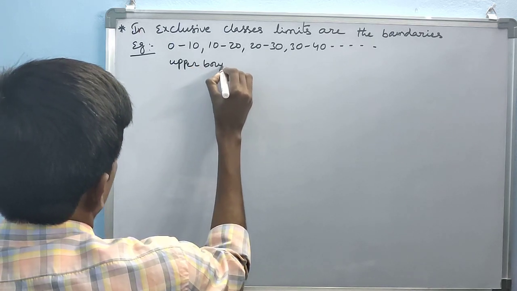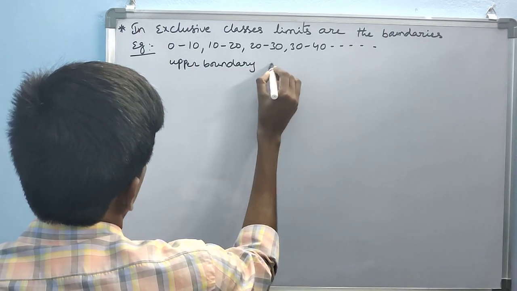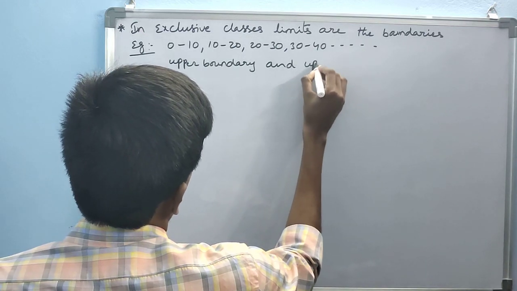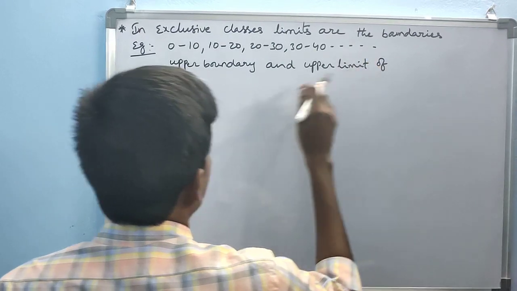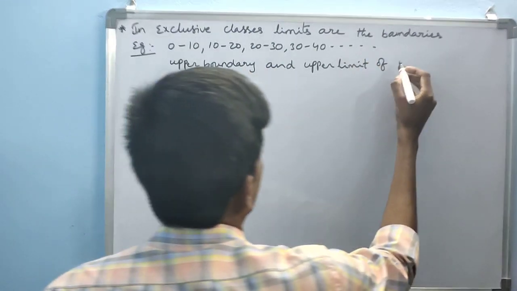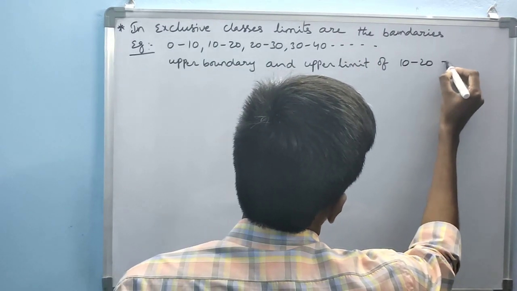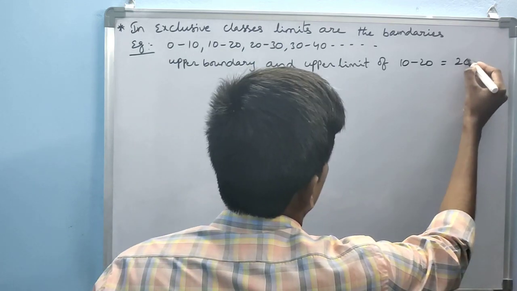Upper boundary and upper limit of any class you take, for example 10 to 20, is equal to 20 only.